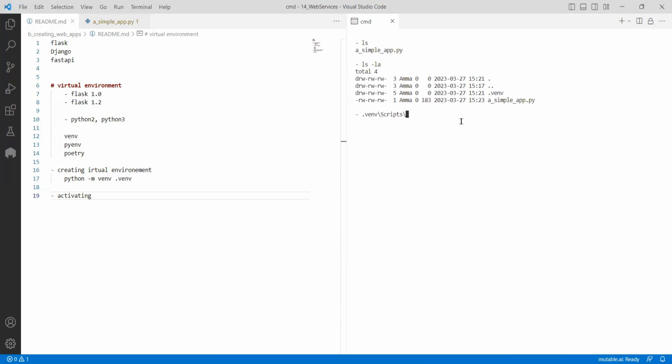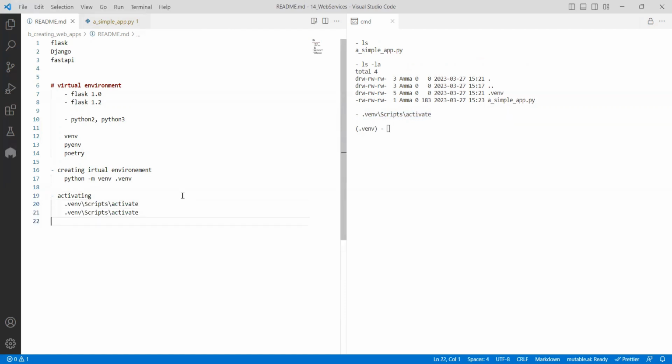There is something called Scripts. So if I say Scripts and then activate, that's it. If it is Linux, instead of Scripts, it will be bin. The second folder will be different. If I do activate, I need not do anything else. Did you see a hyphen came, right? So this is how you activate it. If it is Linux, it is the same thing, but instead of this it will be bin. So this first one is for Windows.